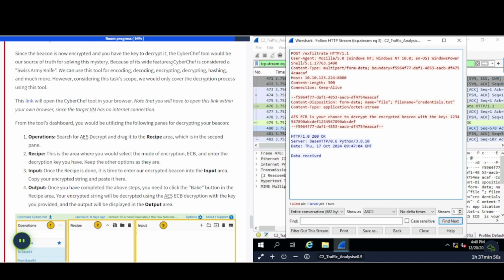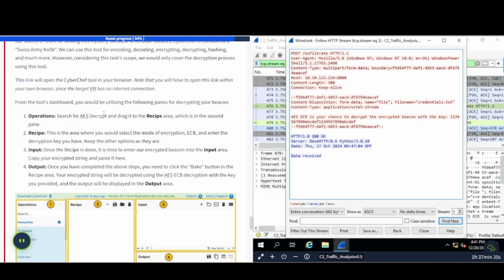Because of its wide features, CyberChef is considered a Swiss Army knife. We can use this tool for encoding, decoding, encrypting, decrypting, hashing, and much more. However, considering this task scope, we would only cover the decryption process using this tool. This link will open the CyberChef tool in your browser. Note that you will have to open this link within your own browser since the target VM has no internet connection. So let's go ahead and do that here.